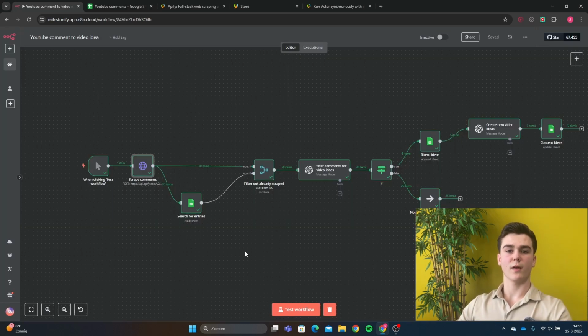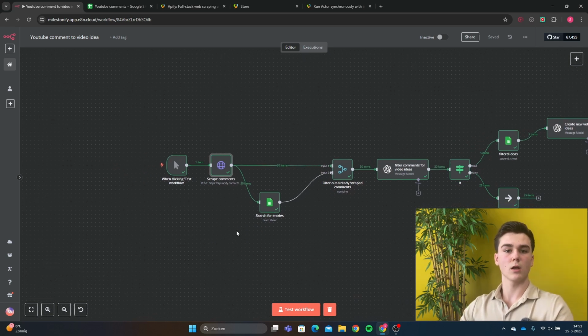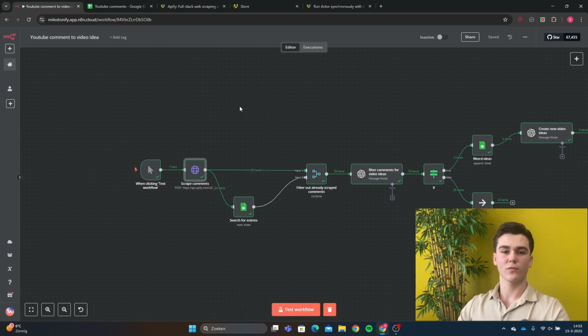The first thing that we have to do is creating a test workflow trigger, but you can also do a schedule trigger or something else. The schedule trigger can be used to fully automate this workflow. After the test workflow, we gotta create an HTTP node and this is going to be the scraper of all the comments. And we're gonna use the app Apify.